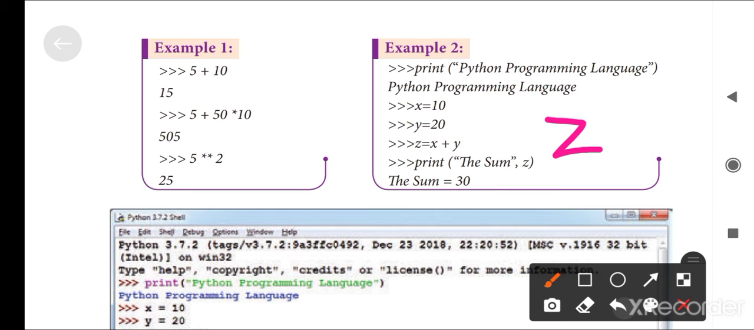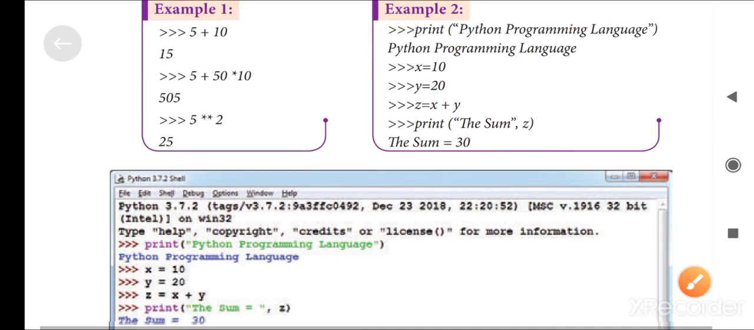Now we can print the statement as print, inside the double quotes the sum, then put a comma for separation, then z, the output of x plus y. The final result will appear on the screen: the sum equal to 30. So this is the simple calculation.